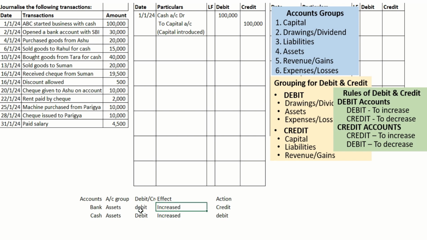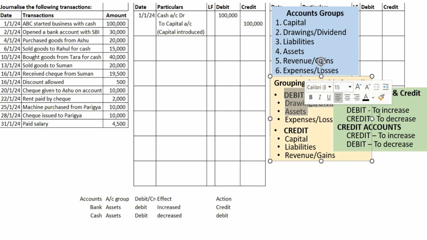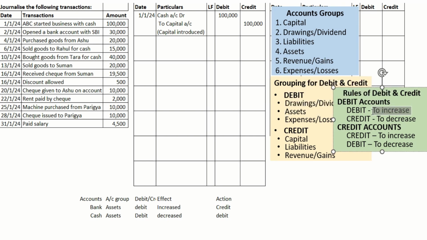Effect is like bank balance is getting increased but cash balance is getting decreased. Now the action should be like bank balance increasing, asset balance is increasing.